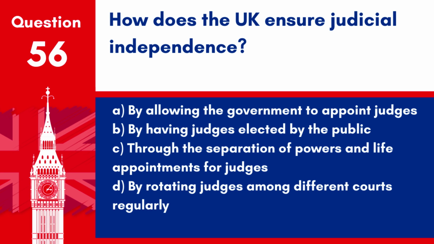Question 56. How does the UK ensure judicial independence? A. By allowing the government to appoint judges. B. By having judges elected by the public. C. Through the separation of powers and life appointments for judges. D. By rotating judges among different courts regularly. Answer: C. Through the separation of powers and life appointments for judges. Judicial independence in the UK is ensured by the separation of judicial powers from the executive and legislative branches, and judges generally hold their positions for life or until retirement.